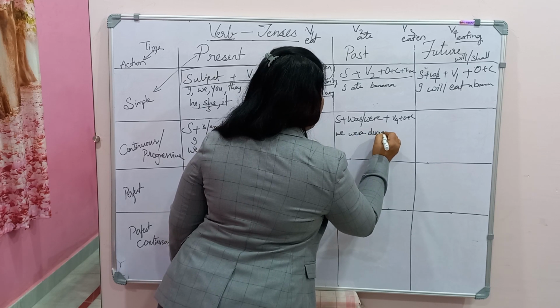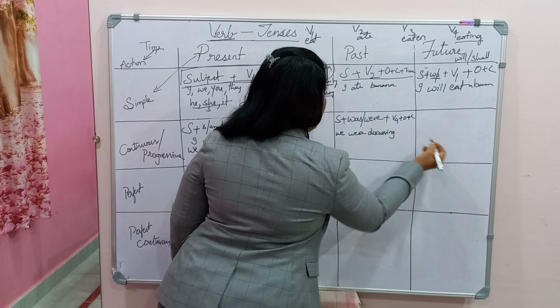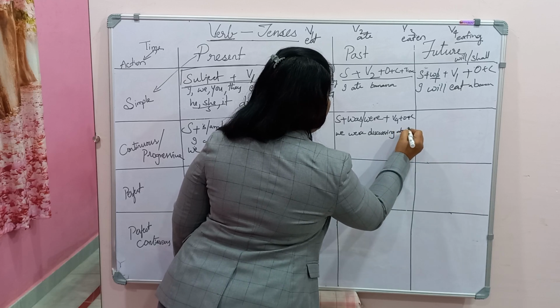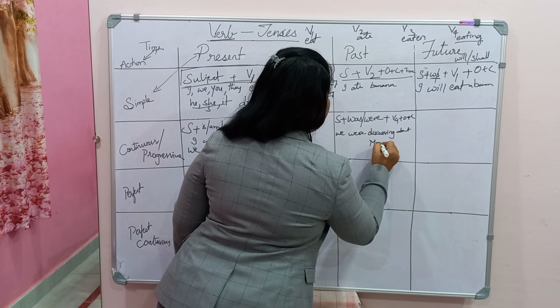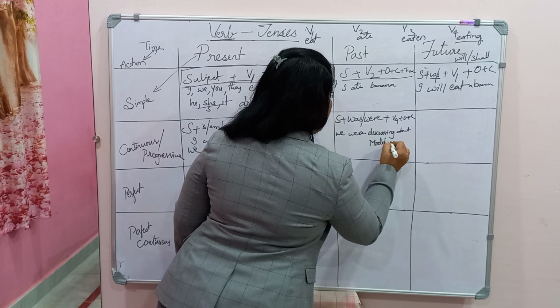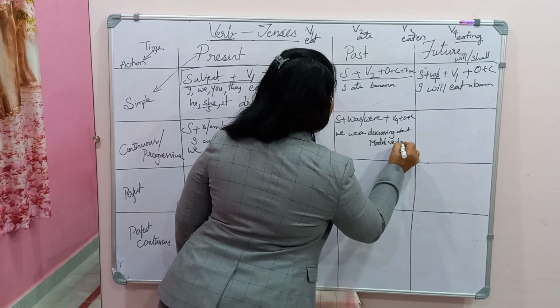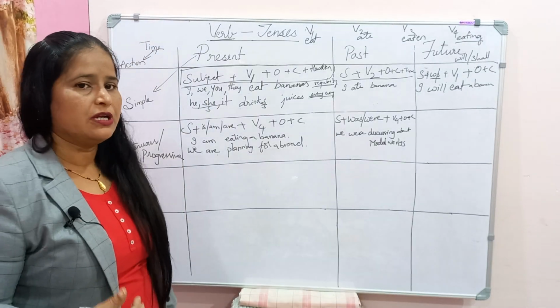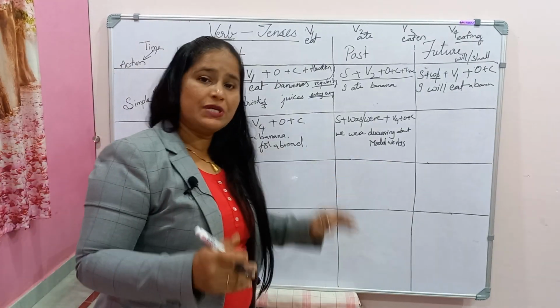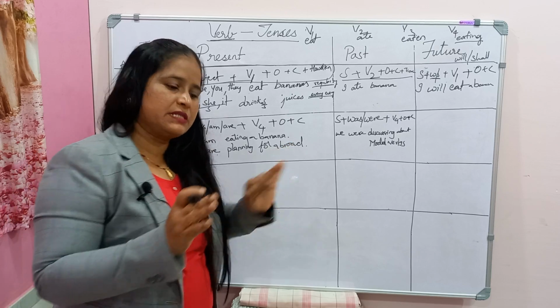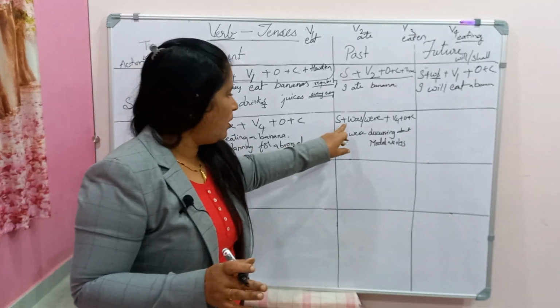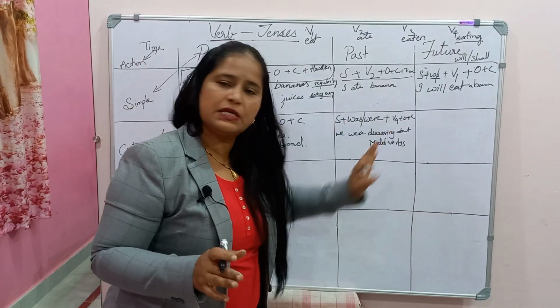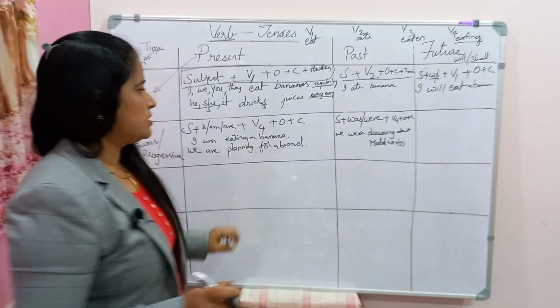We were discussing about what? We were discussing about modal verbs. This is what was happening in yesterday's class. Yesterday at this time it was happening. So we were discussing. What was happening is also a past continuous tense.